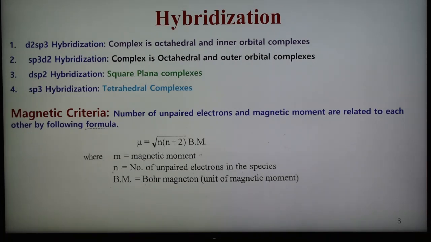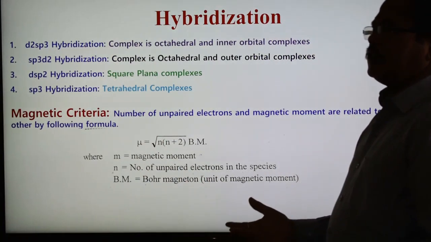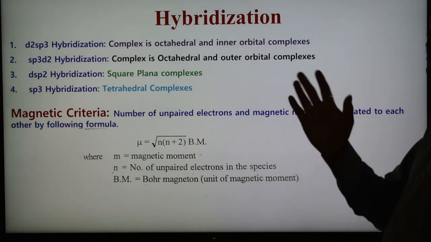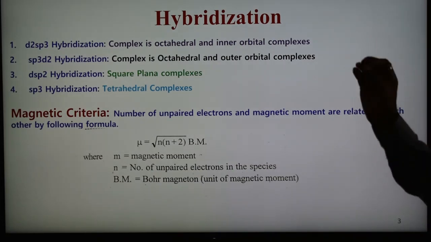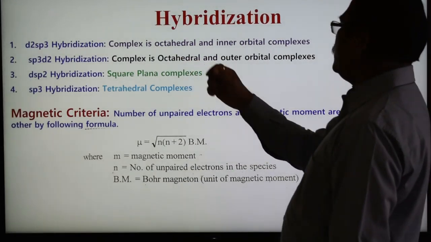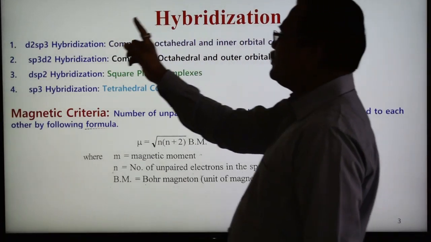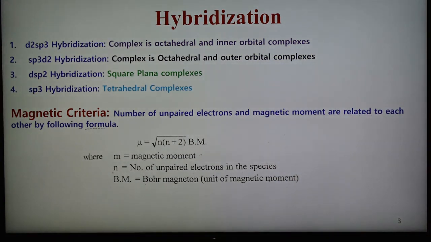So here first is d2sp3 hybridization. This hybridization involves the mixing of 2d, 1s and 3p orbitals and forming 6 d2sp3 hybrid orbitals. Since 6 orbitals are there, the complex is octahedral, but an inner orbital complex, because we are using inner d orbitals. Therefore the hybridization is d2sp3, and that is why the complex is known as an inner orbital complex.